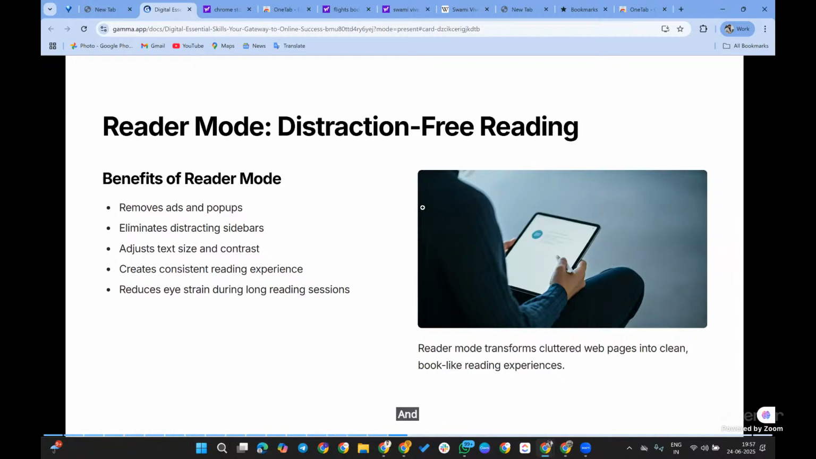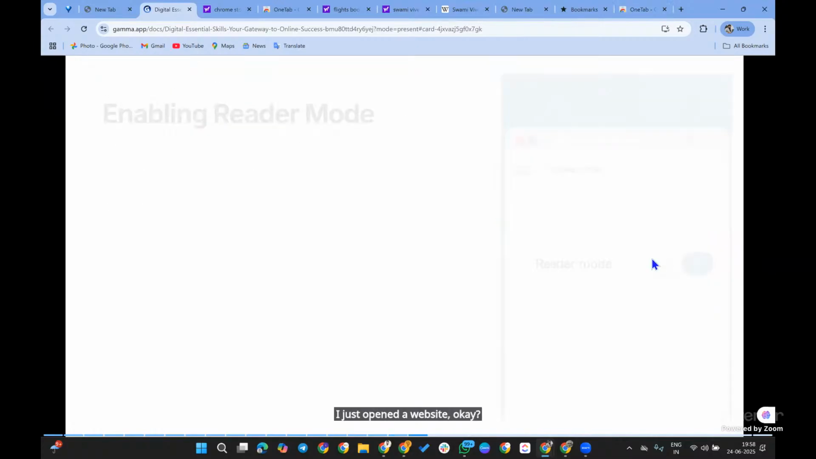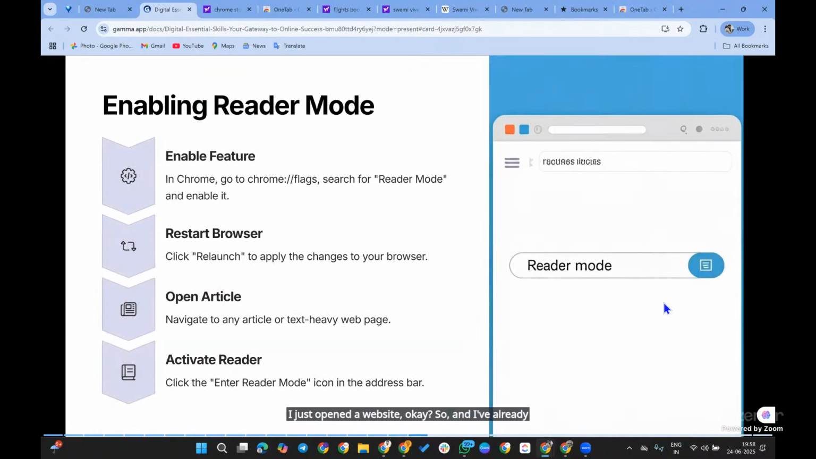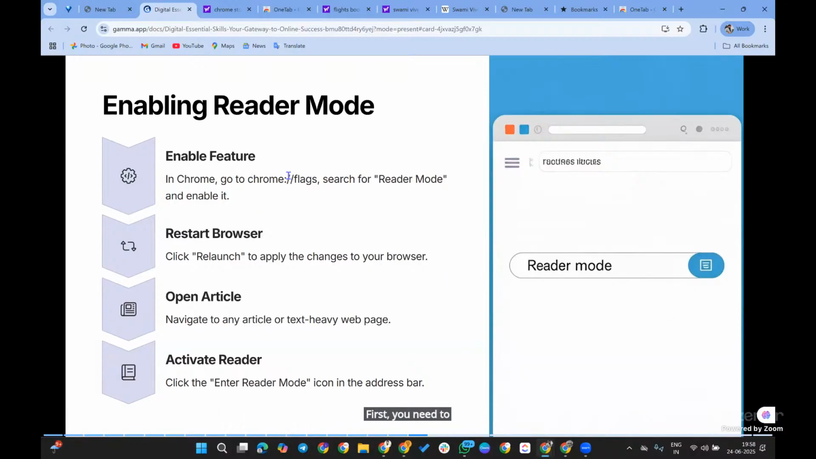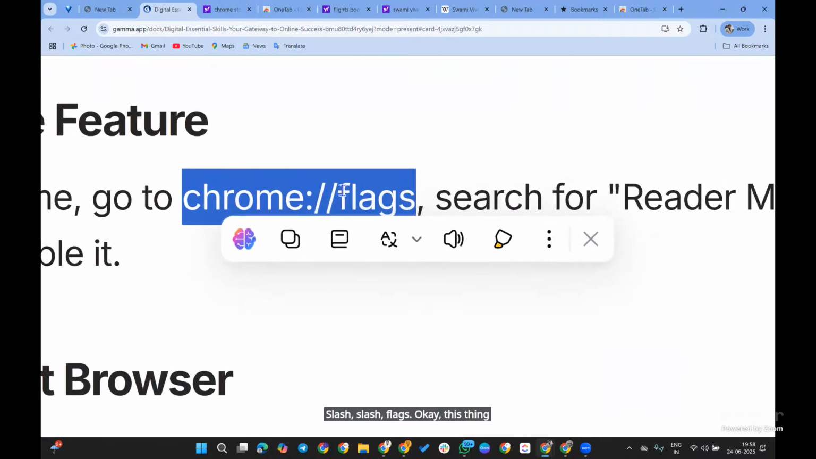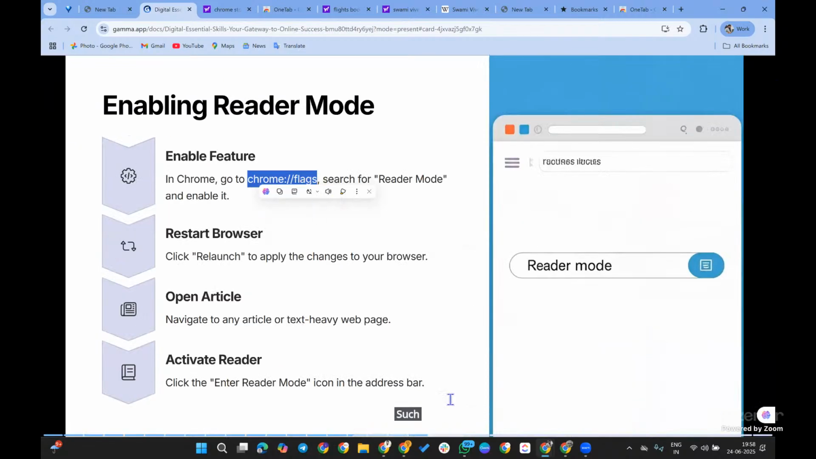And the final one is called reader mode, a reading mode. Maybe I just want to read a particular website I opened. So how to enable reading mode? These are the steps now. You can simply use this. First, you need to search chrome://flags.